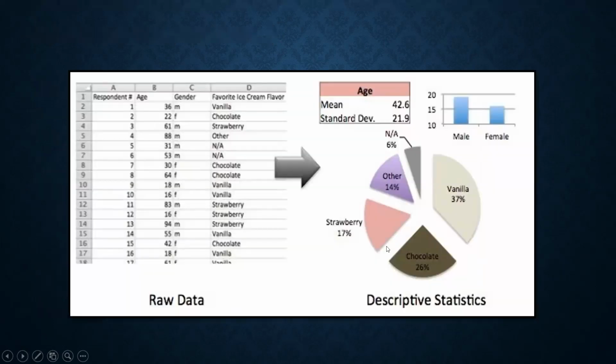So this is a perfect example of what descriptive statistics looks like. On the left-hand side, raw data is given, which shows the age, gender, and favorite ice cream consumed by each individual.